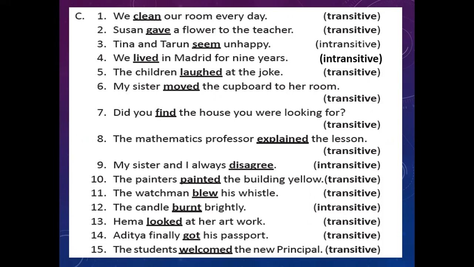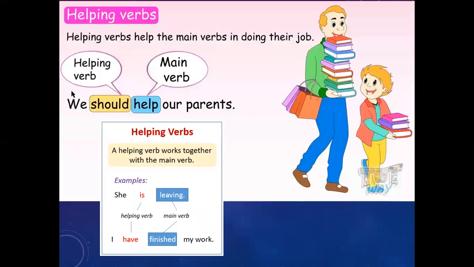Okay. Now let's understand what are helping verbs. Helping verbs help the main verb in doing the job. Like we should help our parents. Over here, help is the main verb and should is the helping verb. So, a helping verb works together with the main verb. Like she is leaving. Over here, leaving is the main verb and is is the helping verb.